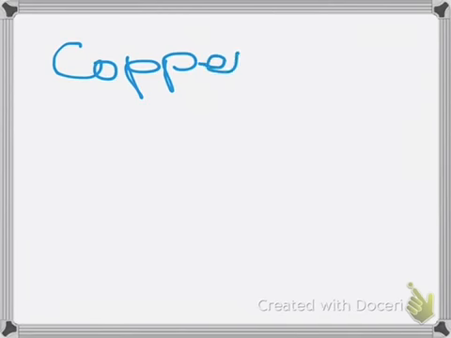Let us see one for copper as well. So copper has the atomic number 29.